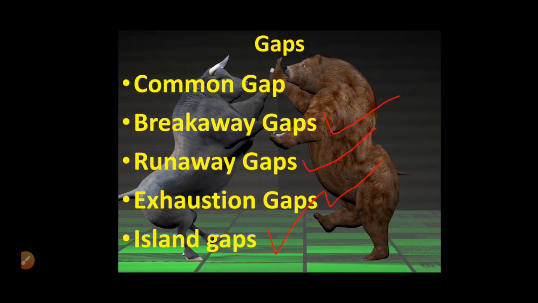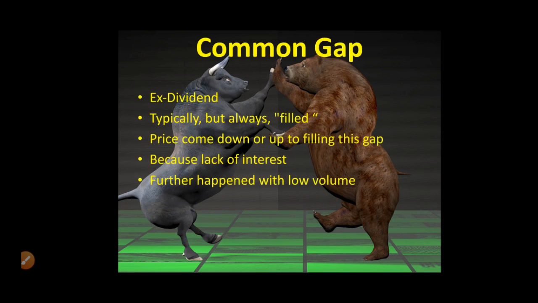These are the five types of gap: the common gap, breakaway gap, runaway gap, exhaustion gap, and island gap. They might happen in both gap up and gap down markets, right? Let's start with the common gap.